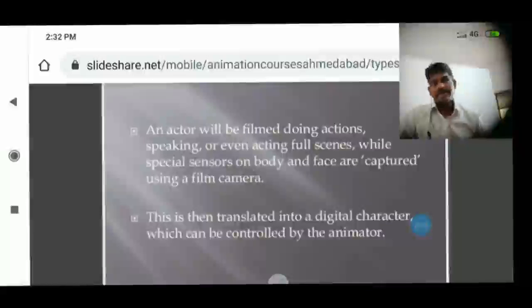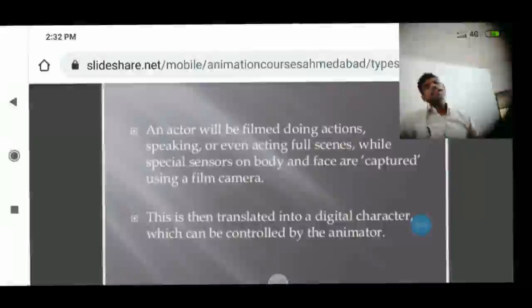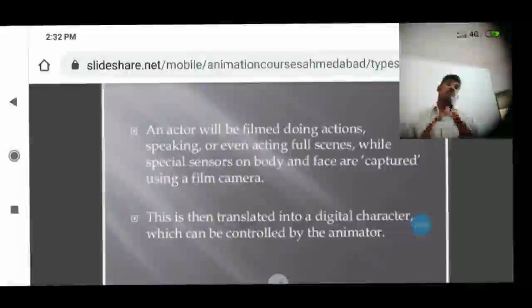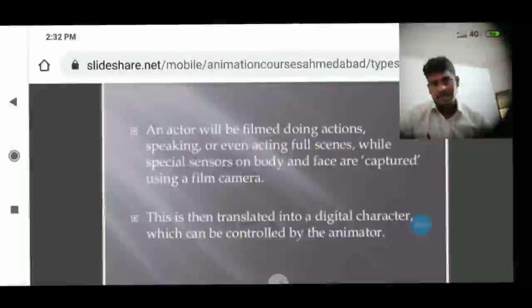How? Because the hero is controlled by the animator, using some sensors. Now the hero performs supernatural, abnormal, amazing things that a natural man couldn't do. All these things are possible by animation.